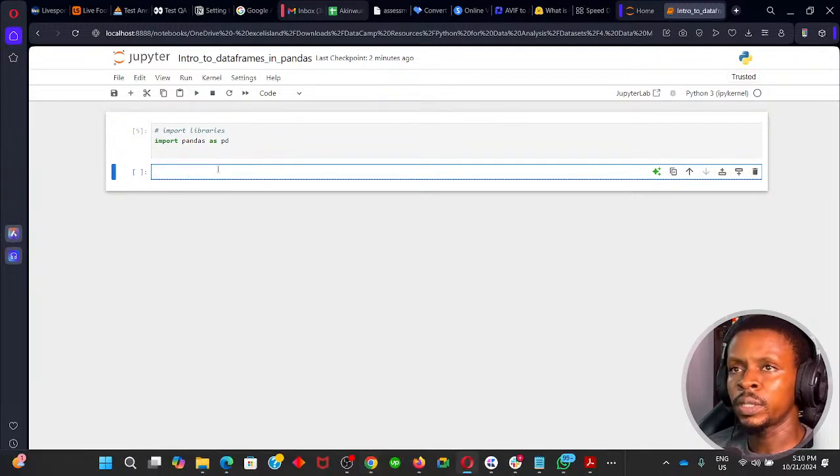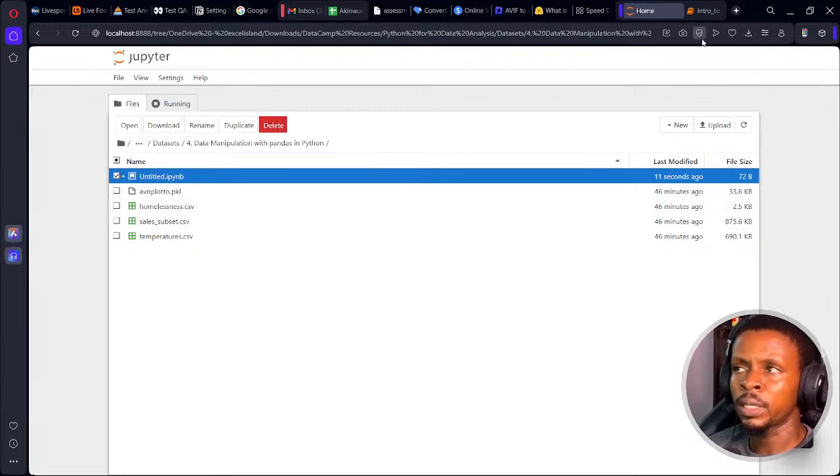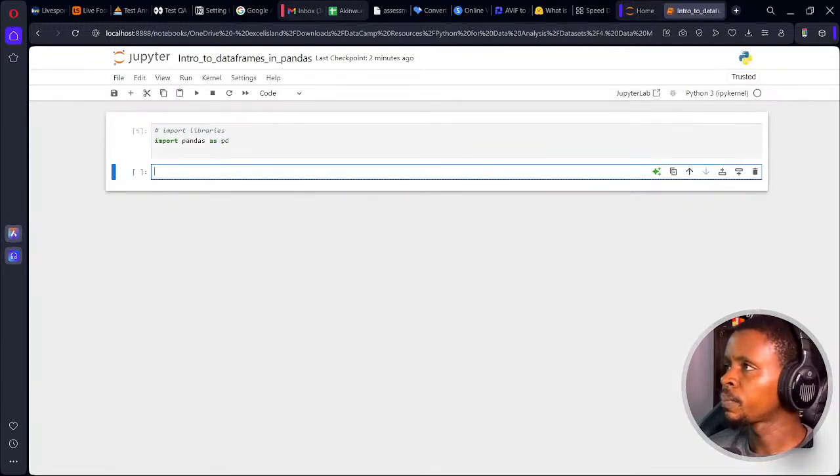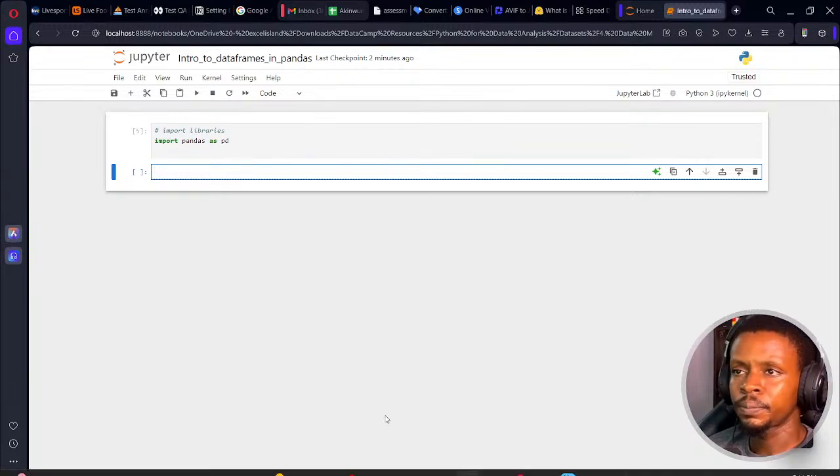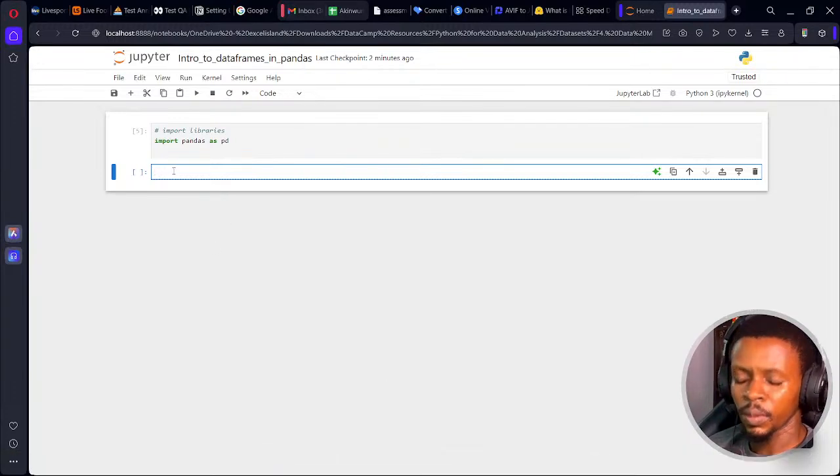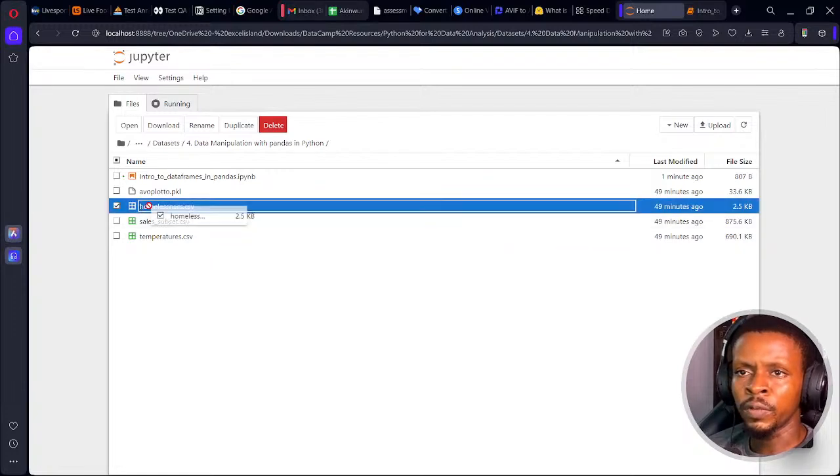So we need to connect to this homelessness data, which is this data set here. I'm going to call it homeless_data equals pd.read_csv, open and close brackets. All we have to do is mention the name of this file.